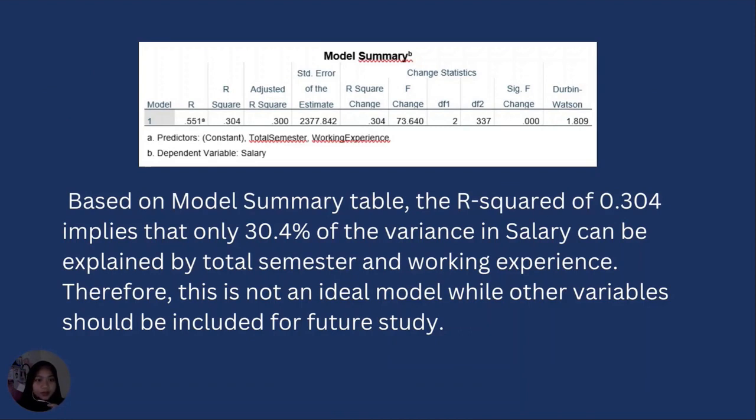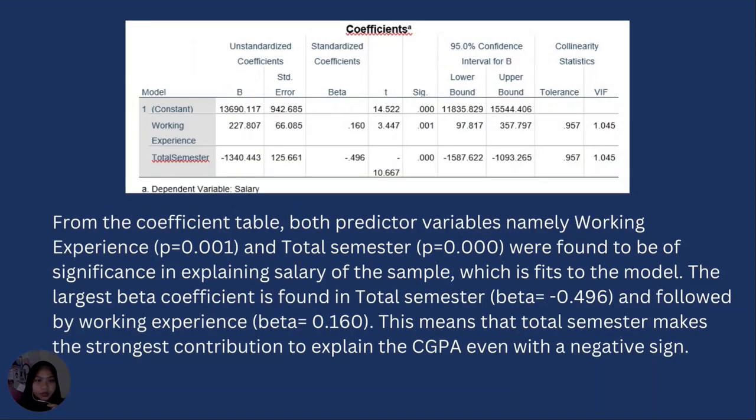From the coefficient table, both predictive variables, namely working experience, P equal to 0.001, and total semester, P equal to 0.000, were found to be significant in explaining salary of the sample, which fits the model. The largest beta coefficient is found in total semester, beta equals negative 0.496, followed by working experience, beta equals 0.160. This means that total semester makes the strongest contribution to explain the salary, even with a negative sign.